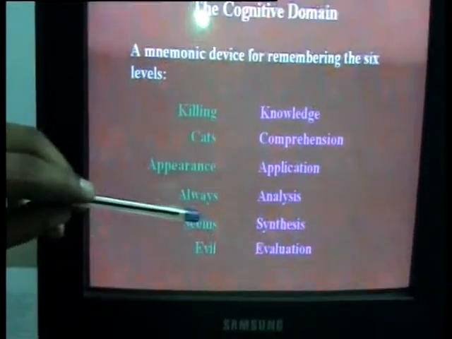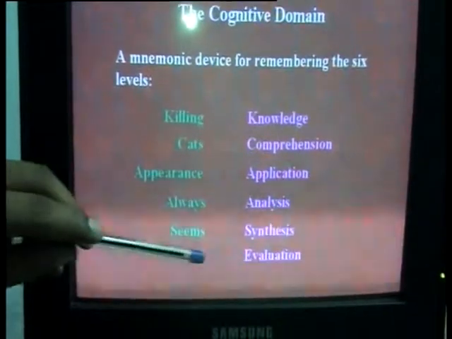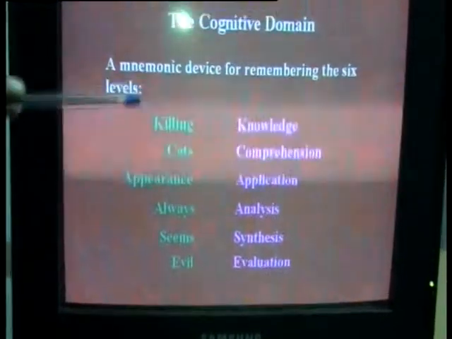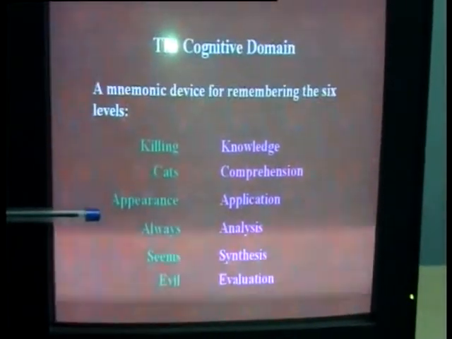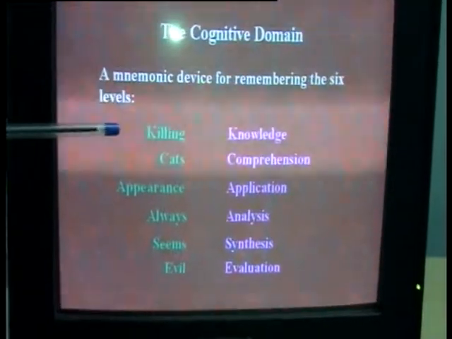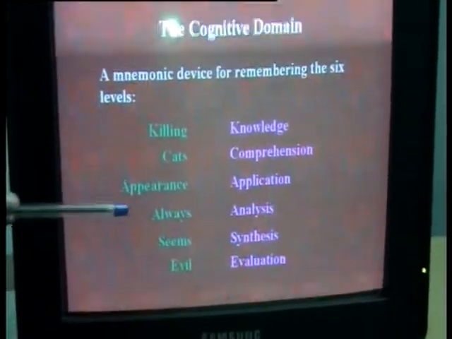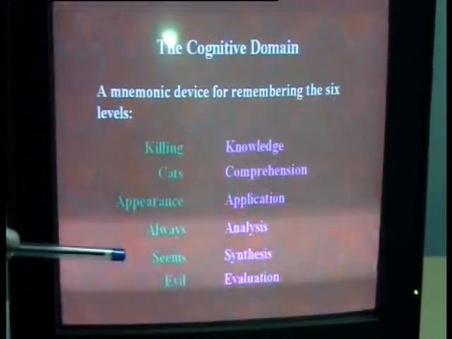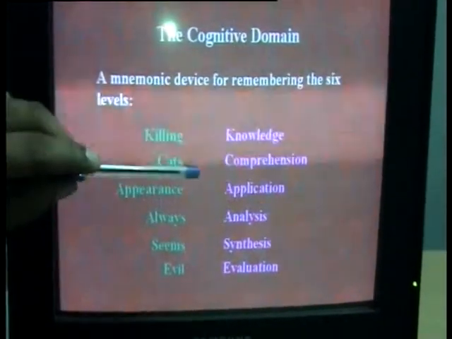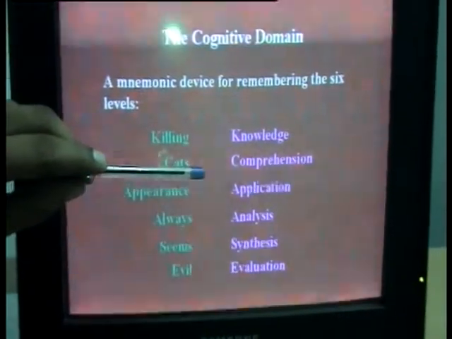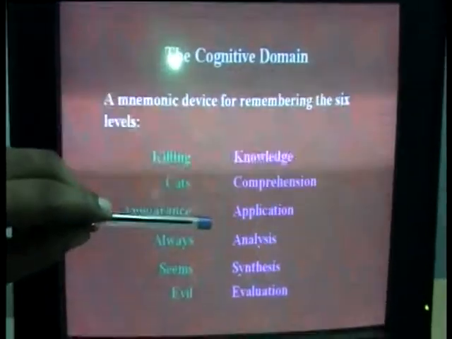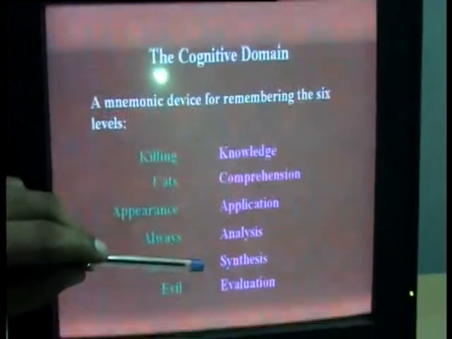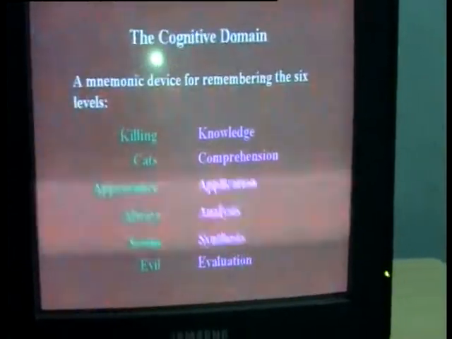S stands for synthesis, and E for evaluation. Killing cat's appearance: the tiger belongs to the cat family. We consider that the tiger's appearance always seems evil, thereby you can easily remember the hierarchical order of these components in the cognitive domain. Knowledge, comprehension, application, analysis, synthesis, and evaluation.